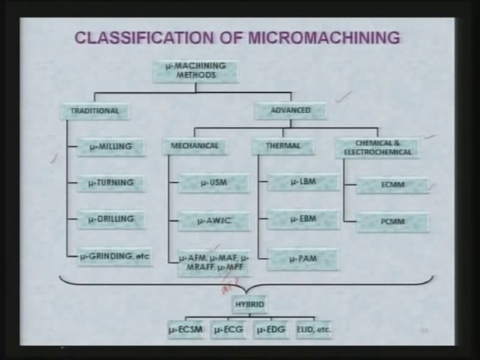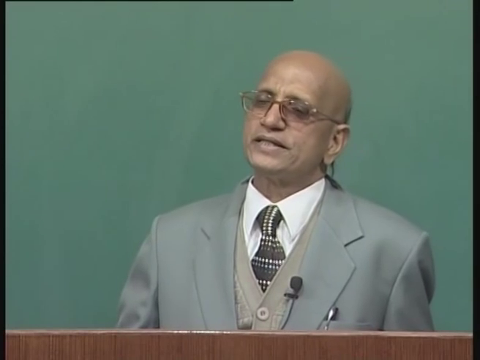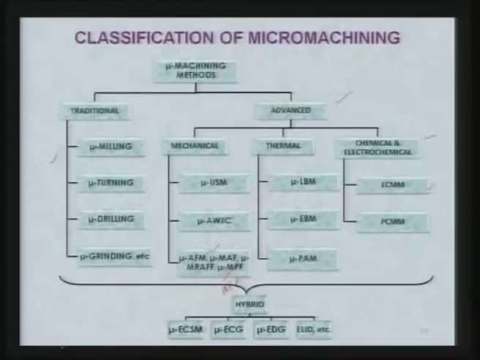Same way electrochemical micro grinding: ECM process we know is applicable for electrically conducting material, but surface finish obtained is not that very good. And we also know grinding process, here material removal rate is quite low, but surface finish obtained is controllable and quite good compared to ECM. So, if you combine these two processes and use it for micro level feature creation or machining or finishing, then you call it electrochemical micro grinding.